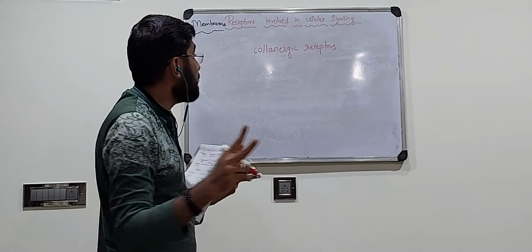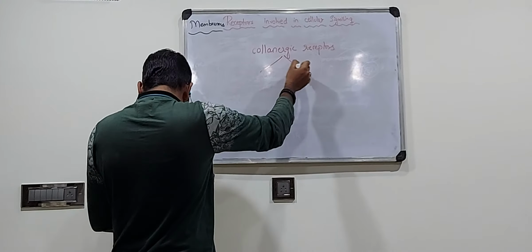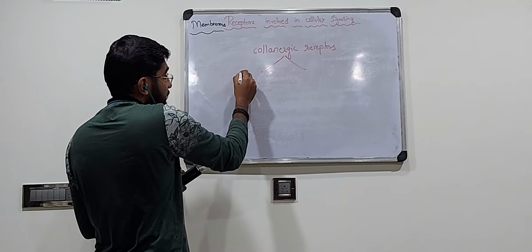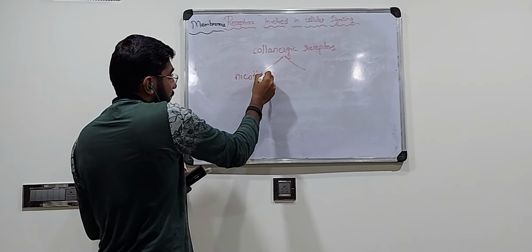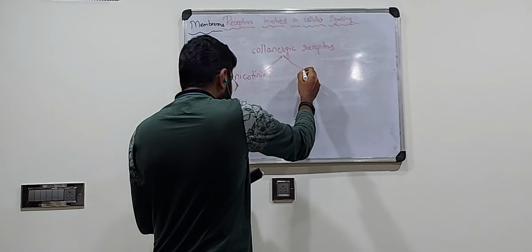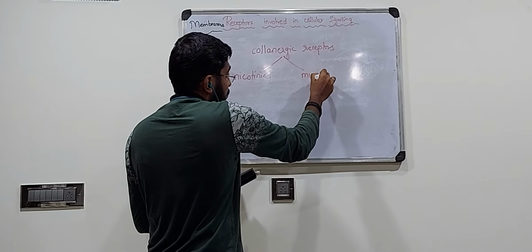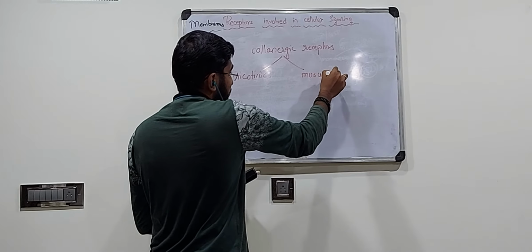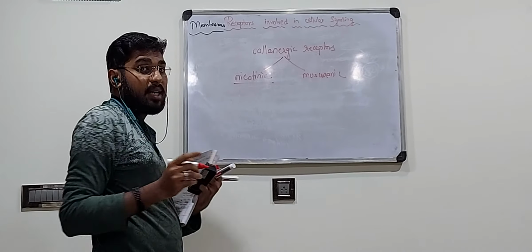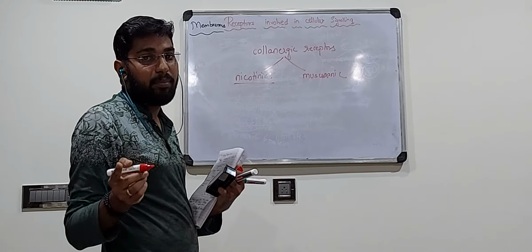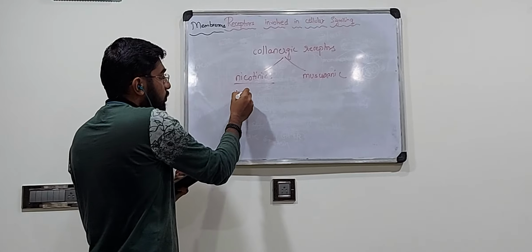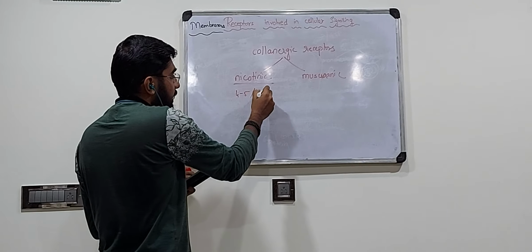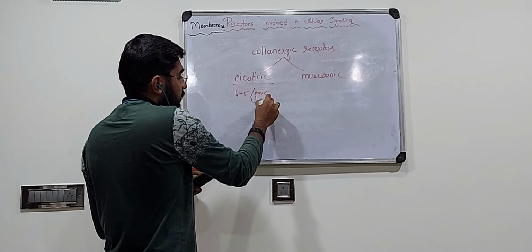There are 2 types of cholinergic receptor. One is nicotinic receptors, and the other one is muscarinic receptors. So your cholinergic nicotinic receptors are an example for 4 to 5-pass receptors or ionic channels, the second type that we studied.